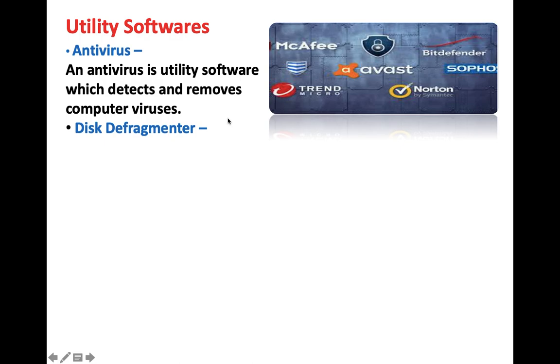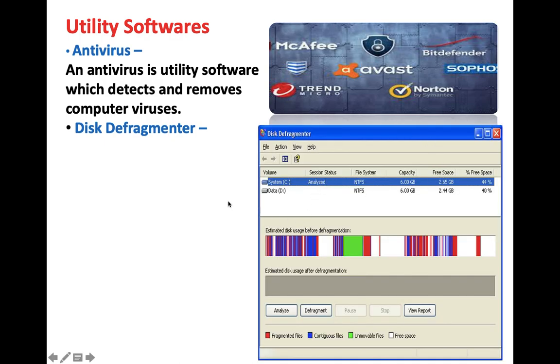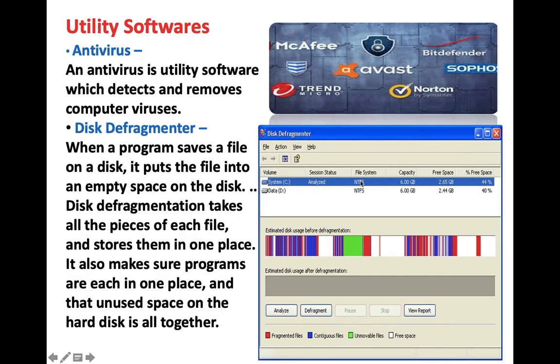Next is your disk defragmenter. Have a look at what is happening here. Whenever you are saving a file in your computer system, it gets saved to a place wherever it gets space, on that empty space.